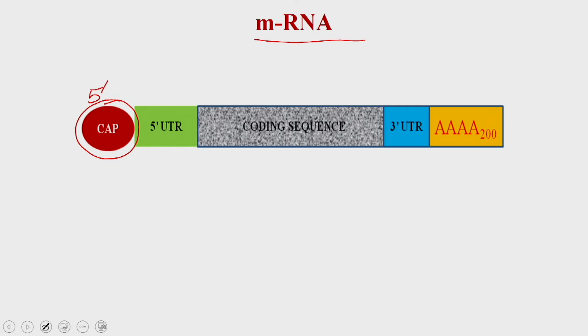Then you have the 5 prime UTR region, which is responsible for guiding the ribosomal assembly, and then the coding sequence, which is the sequence responsible for generating the protein, and this is generated from the DNA.